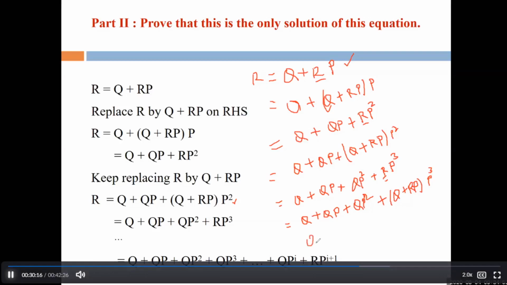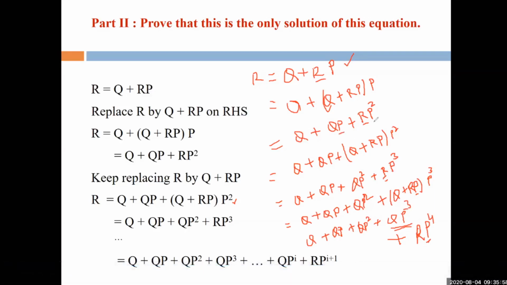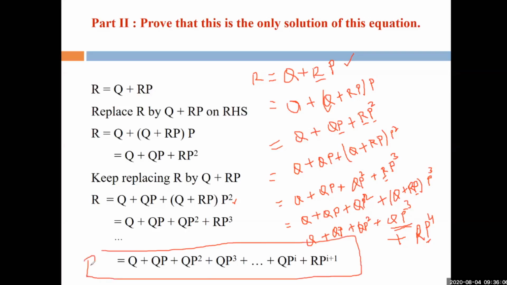Then what will happen here? What will be the answer? Q plus QP plus RP plus 1. You can see easily the power of P. You can see the iteration of P is 3, but in the last term the iteration of P is 4. In this case the iteration of P is 2, the iteration of P is 3 along with R. In place of this, the iteration of P is 1, iteration of P is 2. So you can write the general equation in that format. The equation is R equals Q plus QP plus QP2 plus QP3 and so on, QPI plus RPI plus 1. Is it clear to all? If anyone has any doubt, you can ask.